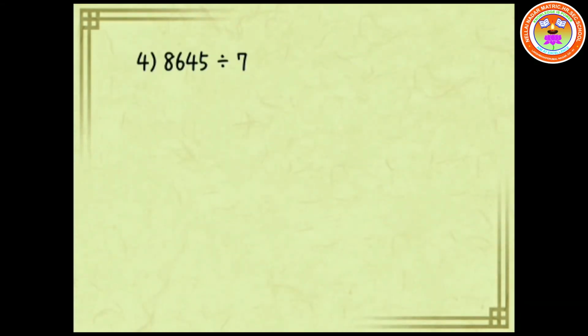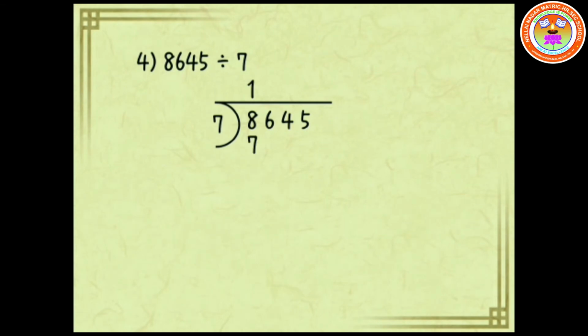Fourth question. 8645 is divided by 7. 8645 is the dividend, 7 is the divisor. Take 8 in the dividend, which is divisible by 7. That is 7 ones are 7. Hence quotient is 1, remainder is 1.